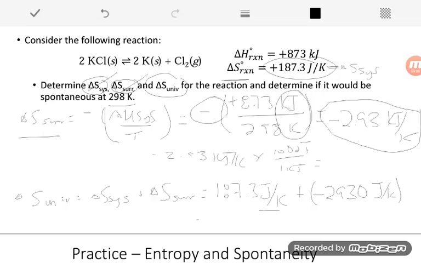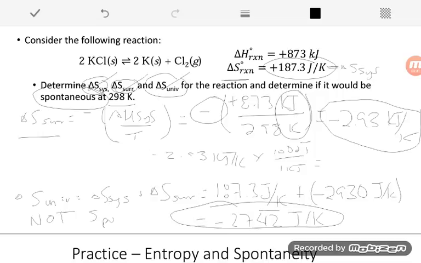So now I just add up my two pieces, and I see that overall delta S for my universe is going to be negative 2742 joules per Kelvin. So now we got that guy. The last thing is determining if it would be spontaneous. In that case, we just need to look at the sign and remember our second law of thermodynamics, which says that for a spontaneous process, the entropy must increase. We see that this is a negative number. My entropy is decreasing, so this guy is not going to be spontaneous. Negative delta S universe means this guy is not spontaneous.